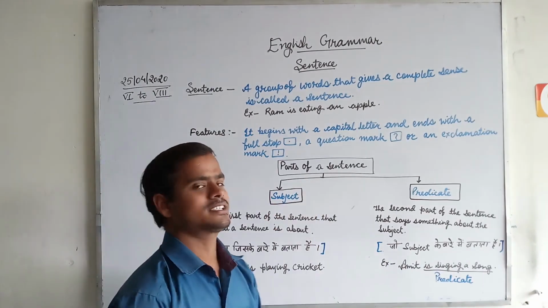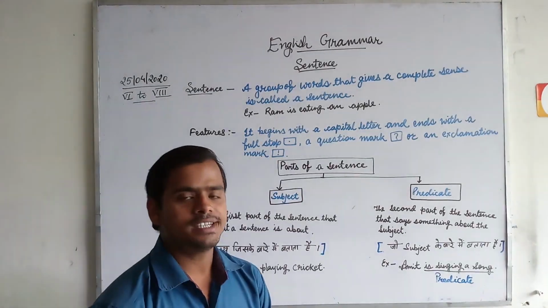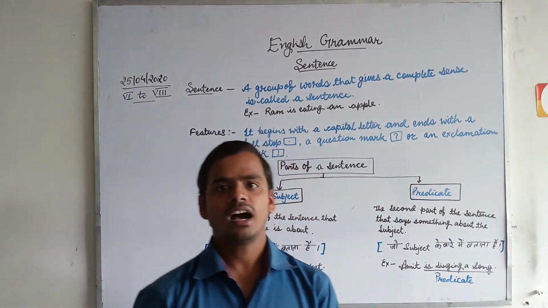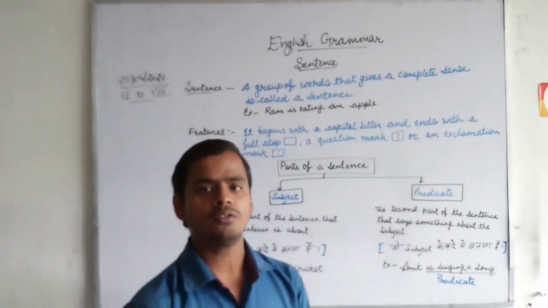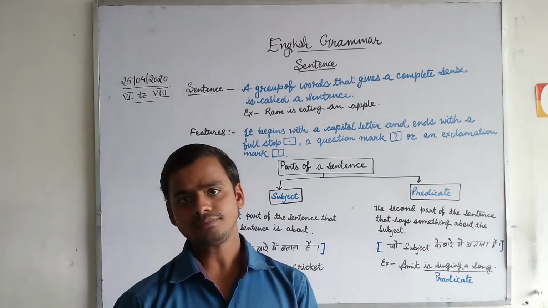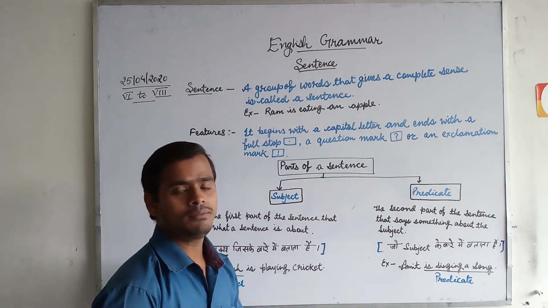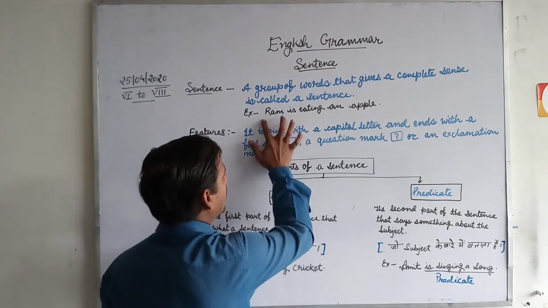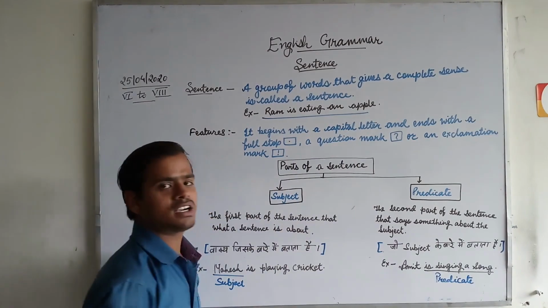So, sentence. A group of words that makes a complete sense is called a sentence. Means a group of words that is giving a complete sense is called a sentence. Like, Ram is eating an apple. What is Ram doing over here? Ram is eating an apple. And you can see it is a group of words that is giving a complete sense.